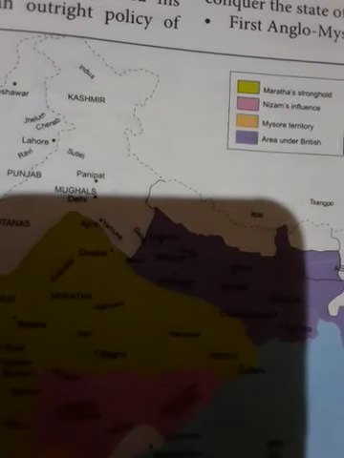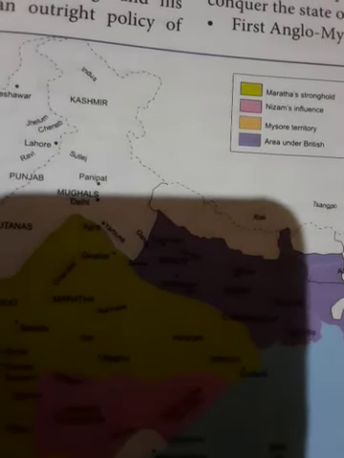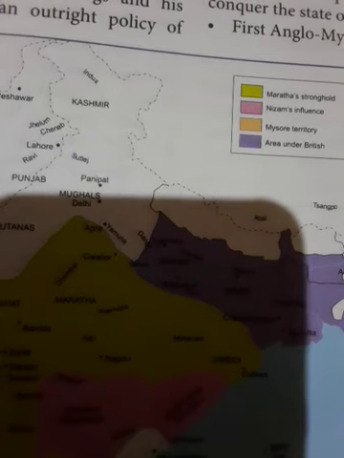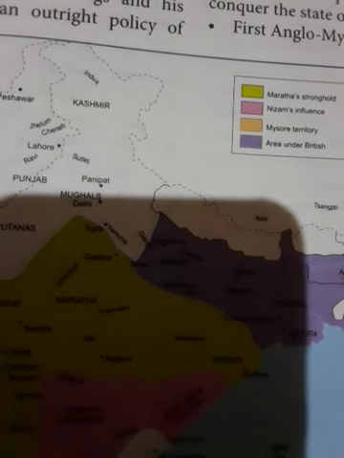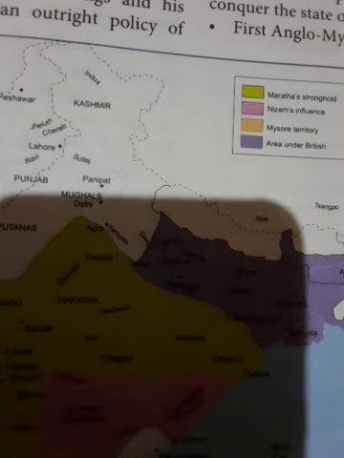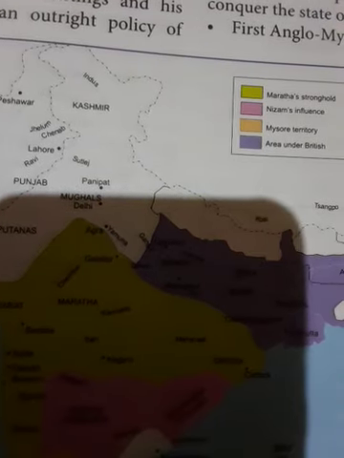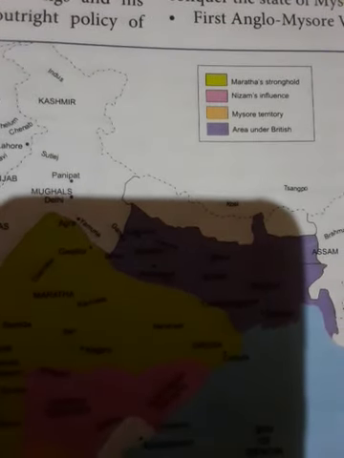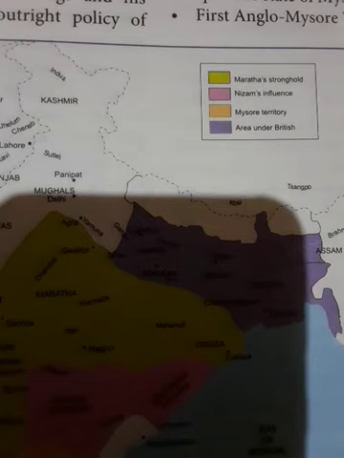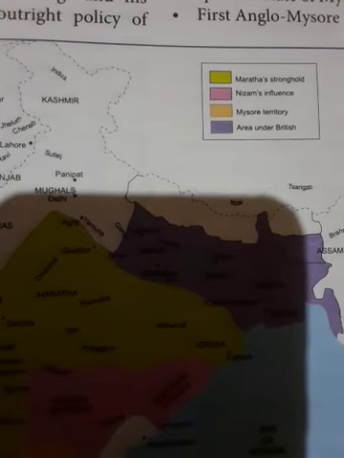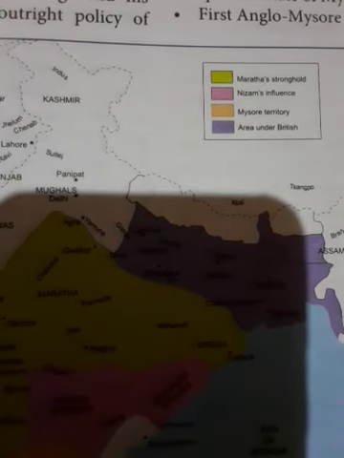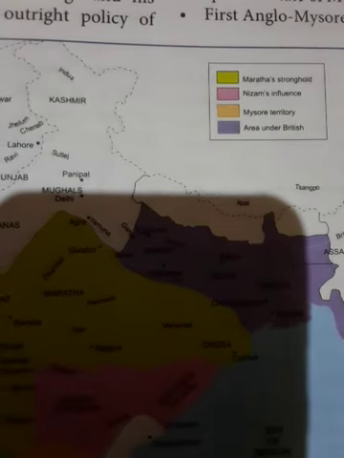The subsidiary alliance led to the impoverishment of the Indian states, as they were forced to pay huge amounts to the British. Economic weakness often led to the collapse of the administration.